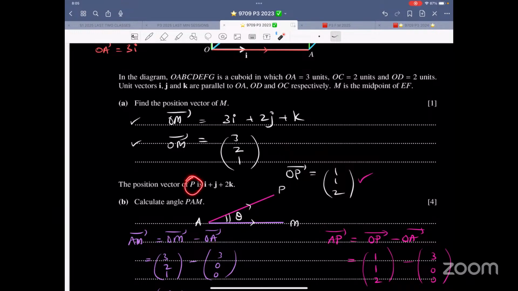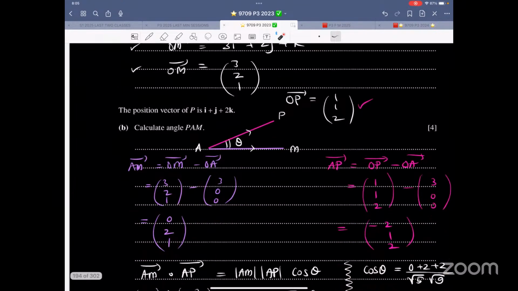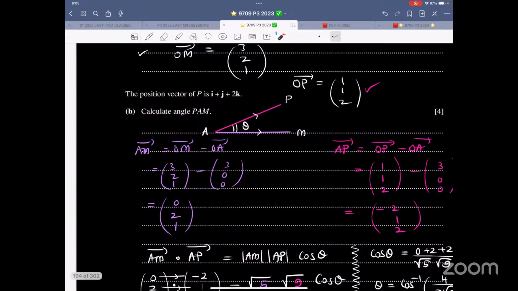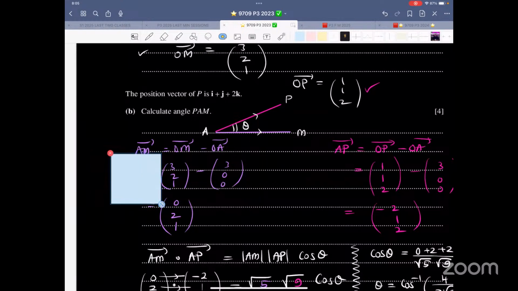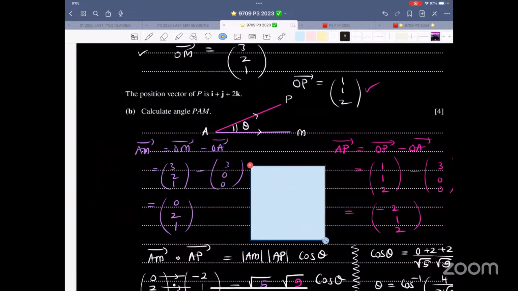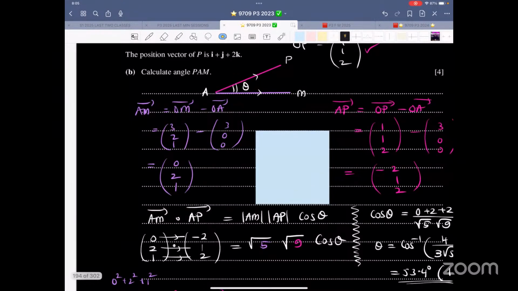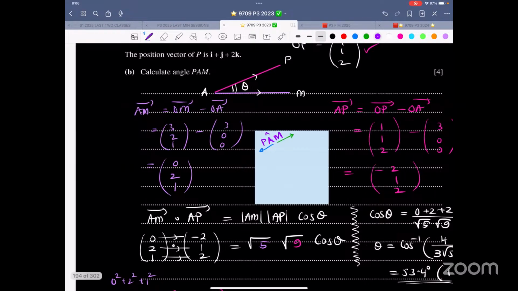The position vector of P is 1, 1, 2. Calculate angle PAM. Now, when they ask, this is very, very important. Let me take out a page and paste it over here. Hold for a second. When they ask for an angle with respect to a name, so if they ask for angle PAM, this is the angle point, and take 2 vectors diverging from a point. So AP and AM. So over here, 2 diverging vectors.